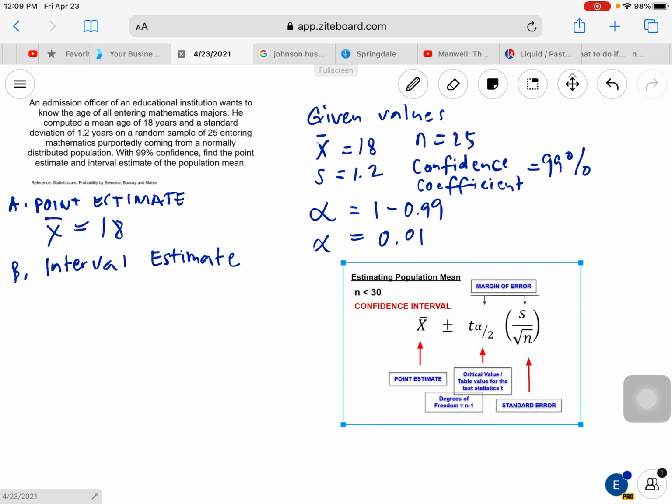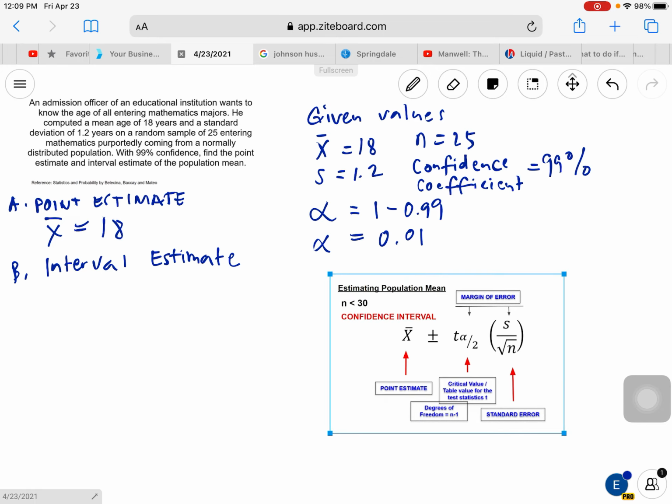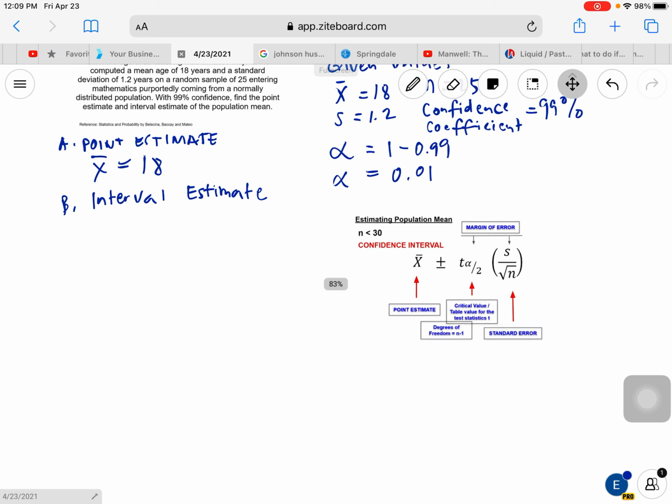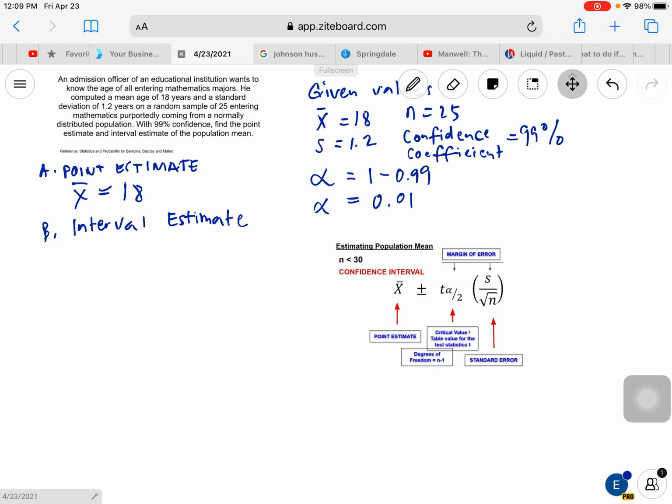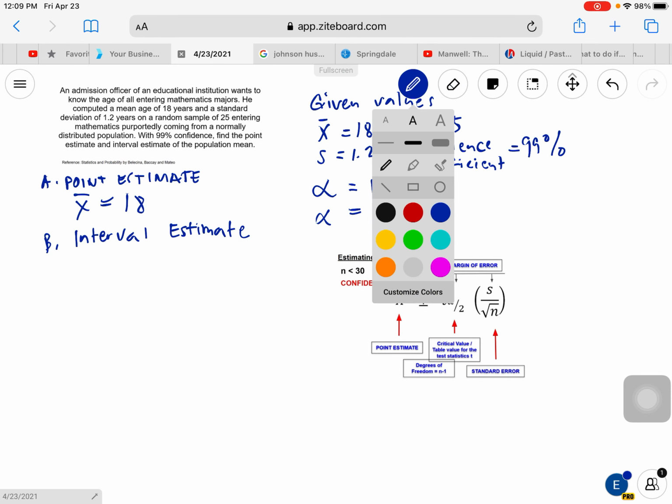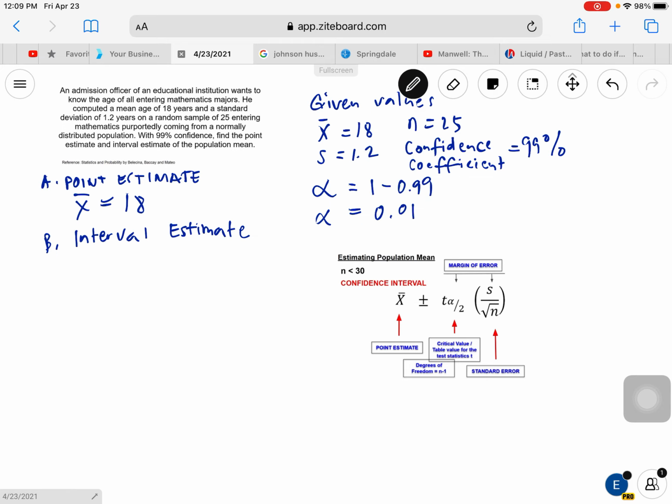So we have this formula for estimating our population mean with n less than 30 to find out the interval estimate, or the confidence interval. So let's try to substitute the values. We have the sample mean, we have the sample standard deviation already, we have the sample size, we have the level of significance, 0.01, and we have the confidence coefficient already, 99%.